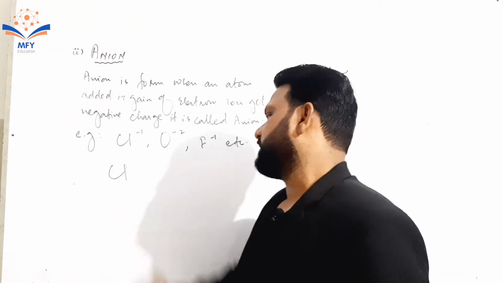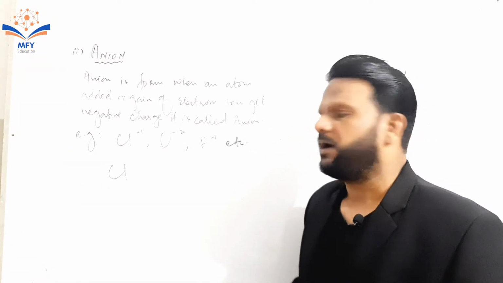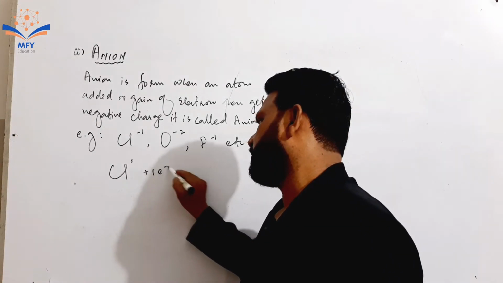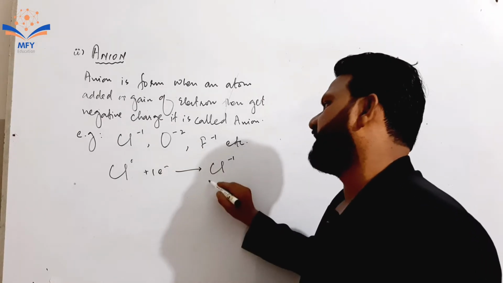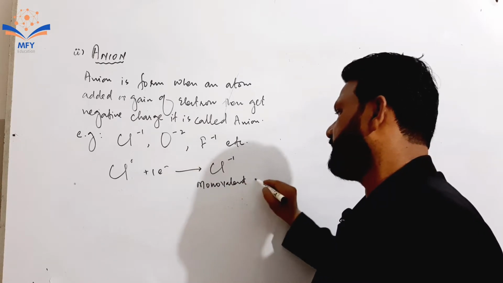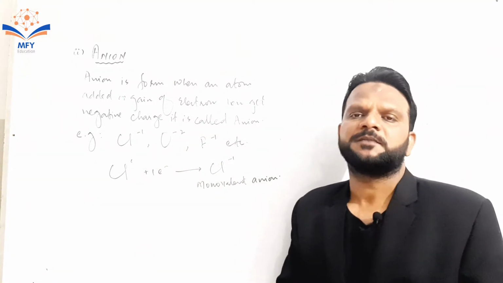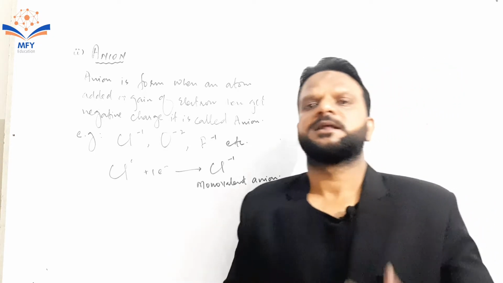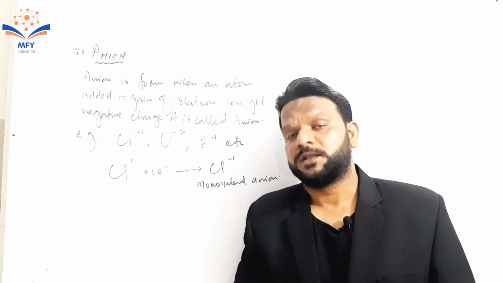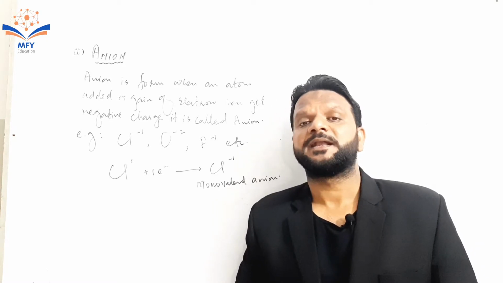Take the chlorine atom, if we are not going to move towards the electronic configuration, chlorine is a non-metal. It requires 1 electron to complete its octet. Chlorine neutral atom gains 1 electron to form Cl-1, that is a monovalent anion. How will an anion be formed? When an atom gains extra electrons, the number of negative charges increases as compared to the number of protons, hence the element gets negative charge.